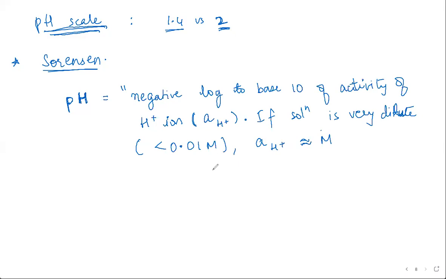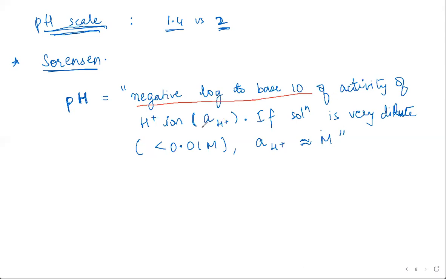So if you take a 3 molar solution or a 2 molar solution, that's extremely concentrated. But if you were to measure the pH of solutions where the activity of hydrogen ions is kind of dilute, then a_H+ can be taken as M. So what you need to take out of this is that pH is literally the negative log to the base 10 of the activity of the hydrogen ion.